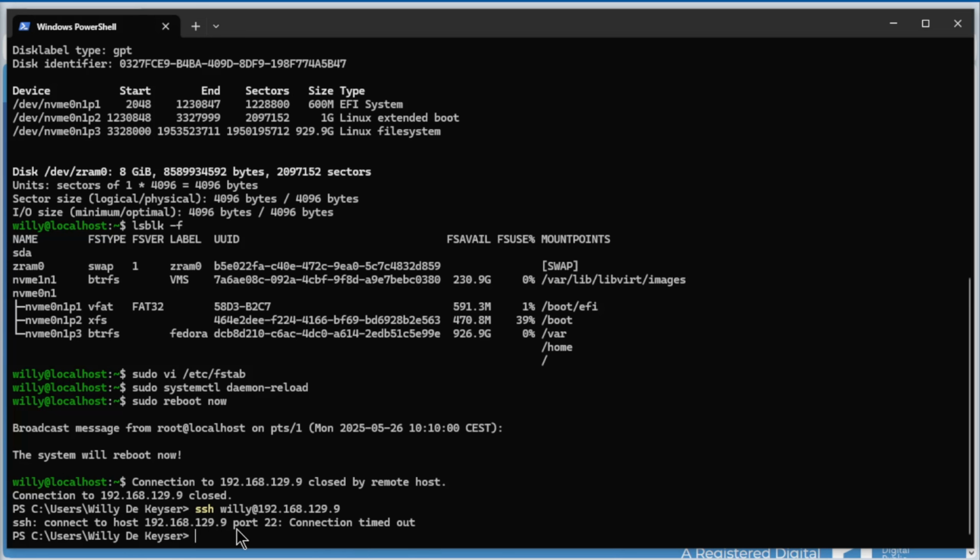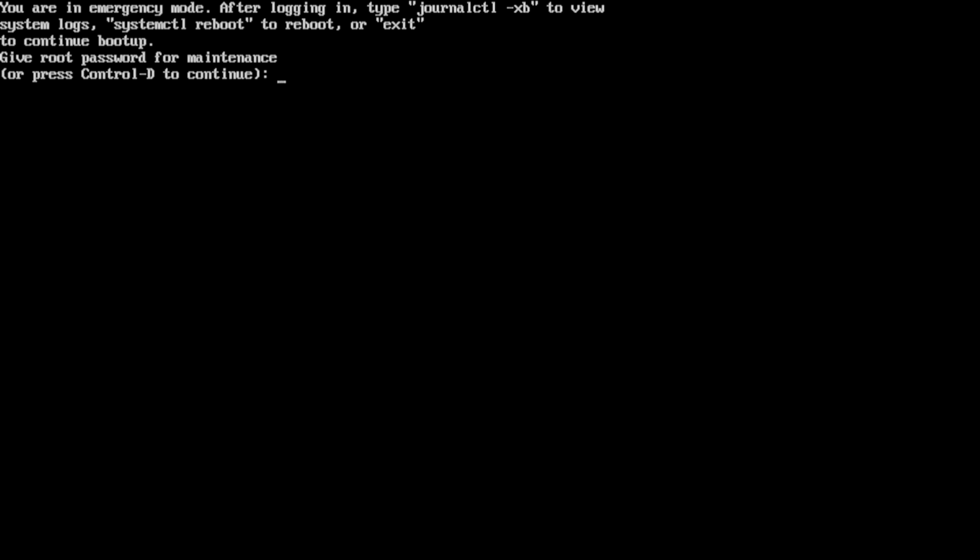How can we fix that? Well, we need to go to the screen from the server. We change the setup and I come back with a new screen. Now we are at the screen from the server and you see we have an emergency mode. You are in emergency mode after logging in. So we need the password. Enter, and we are in, but with a root account.